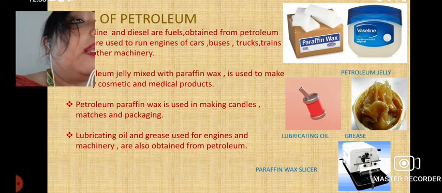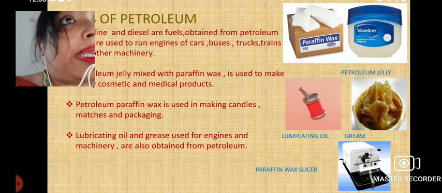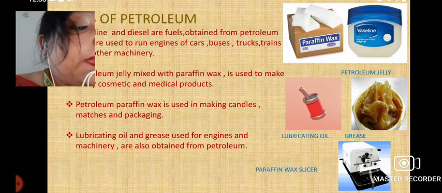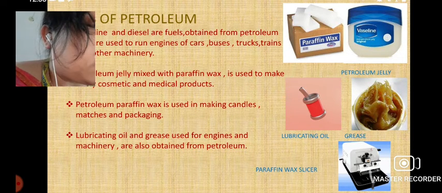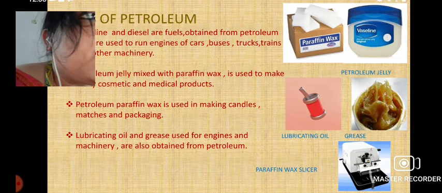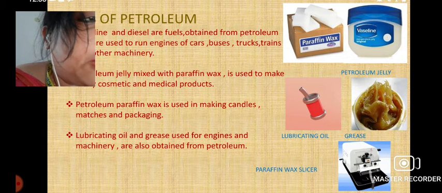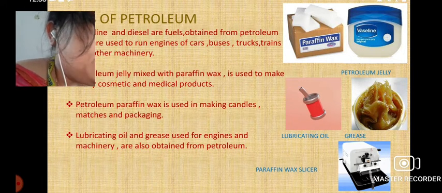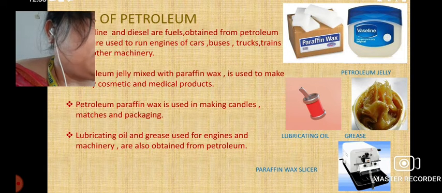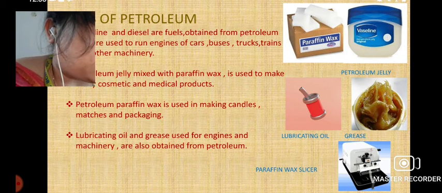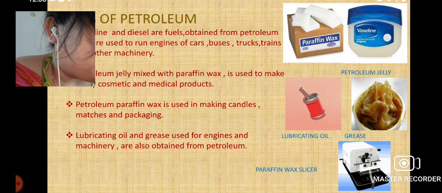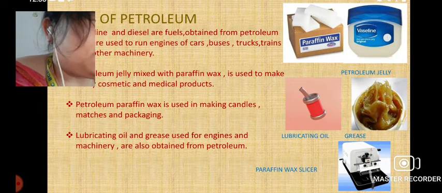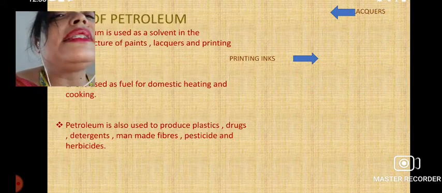So we have seen how substances are obtained from petroleum, and they can be used for different purposes. Petroleum can also be used as a solvent for many substances, which you can see here.